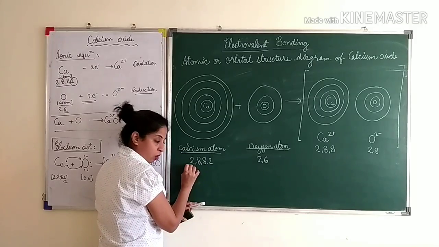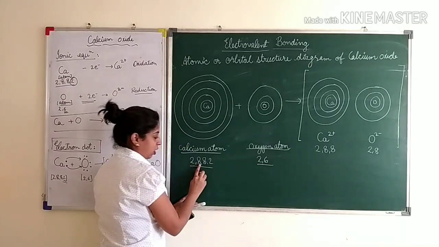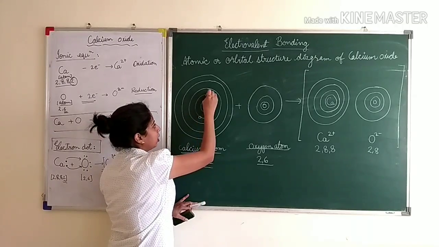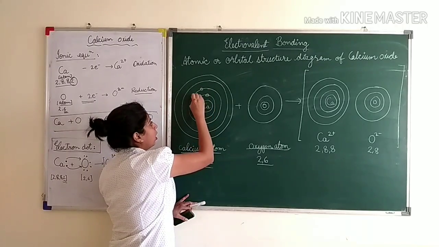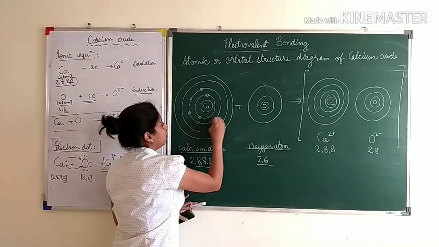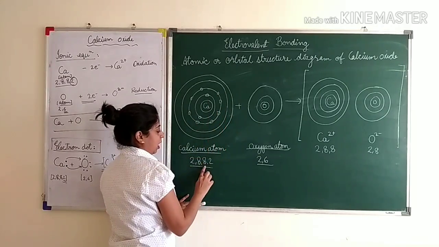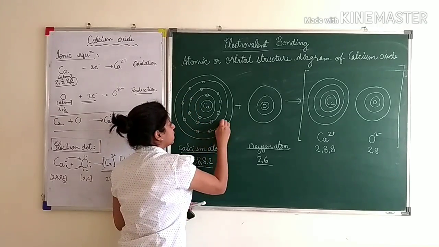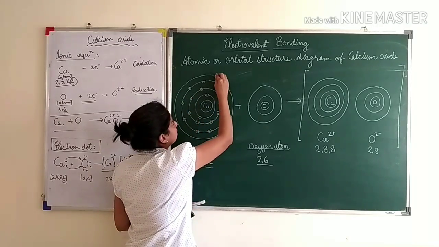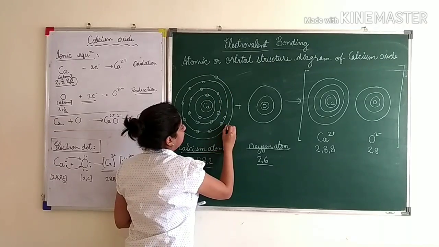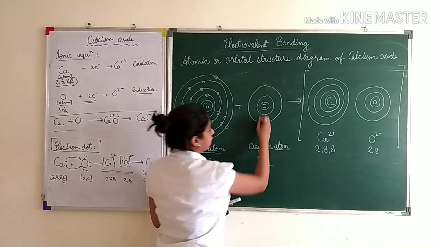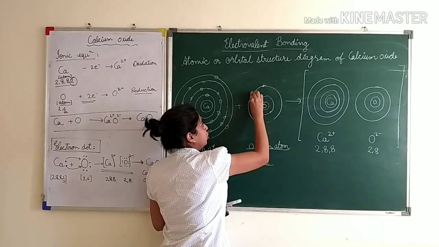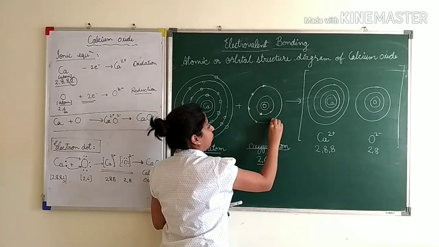We will write the electronic configuration 2, 8, 8, 2 and 2, 6. Now there are 4 shells, so we draw 4 shells. Now 2 electrons in the first shell, 8 electrons in the next, so 1, 2, 3, 4, 5, 6, 7, 8. 8 in the next, 1, 2, 3, 4, 5, 6, 7, 8, and 2 in the last one. So 1 and 2, okay. Here 2, 6, so 1, 2 and then 6, 1, 2, 3, 4, 5, 6.